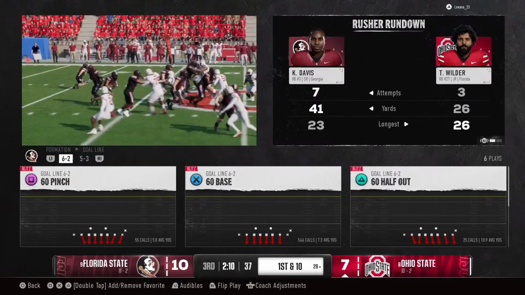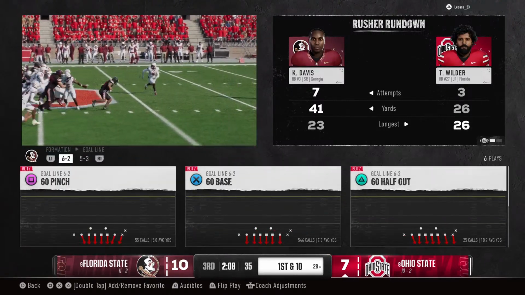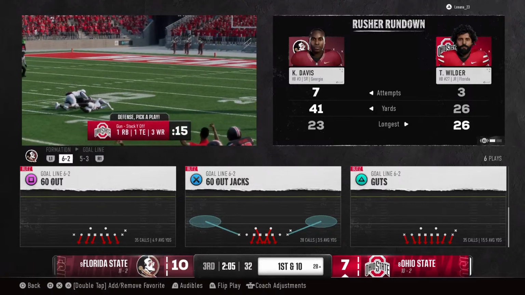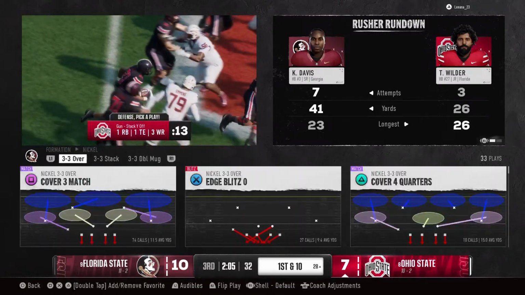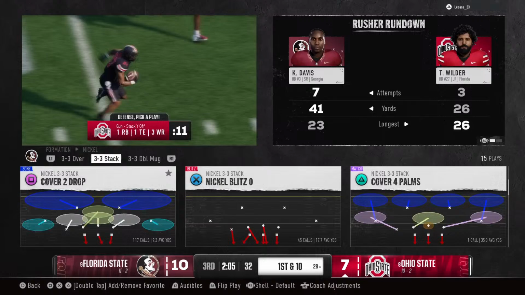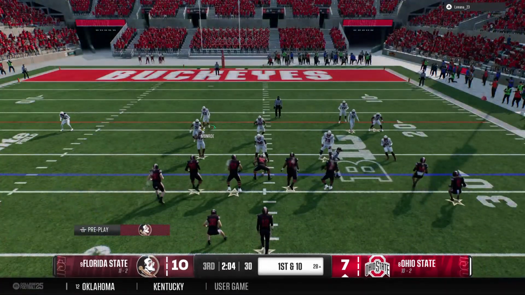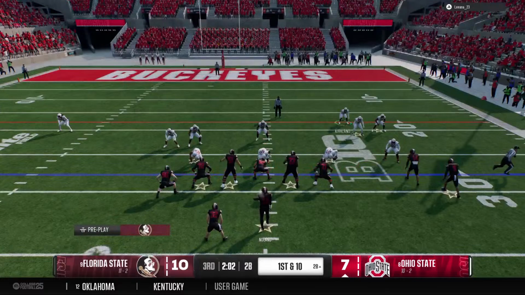Big runs like this are just demoralizing for a defense. It's one thing to give up big plays over your head against the pass game. Where teams can run the ball, pick up yards like this, it really affects the team's mental psyche and their confidence. And we'll start to see some missed tackles following a play like this.